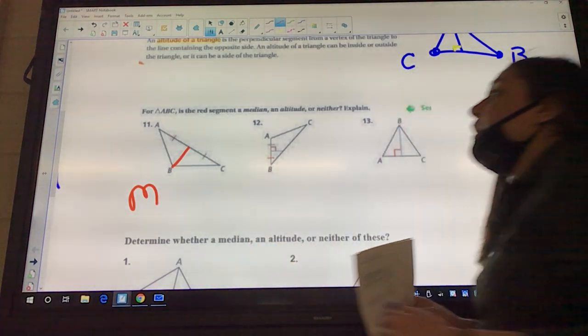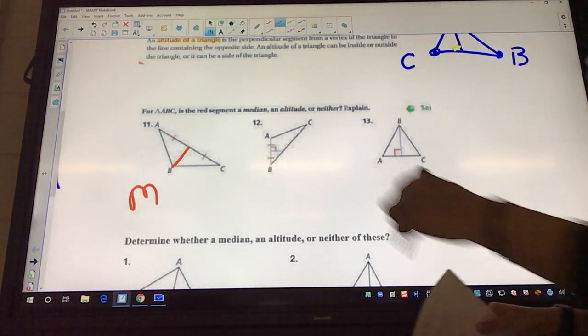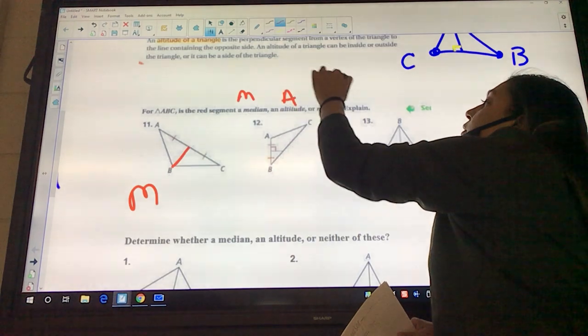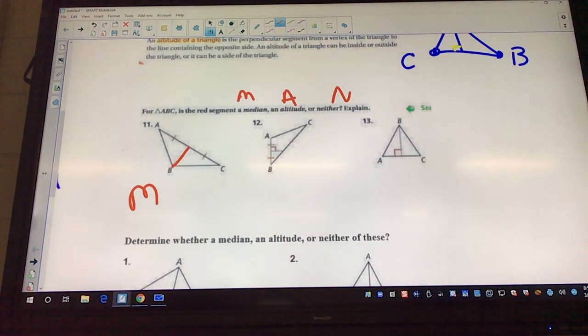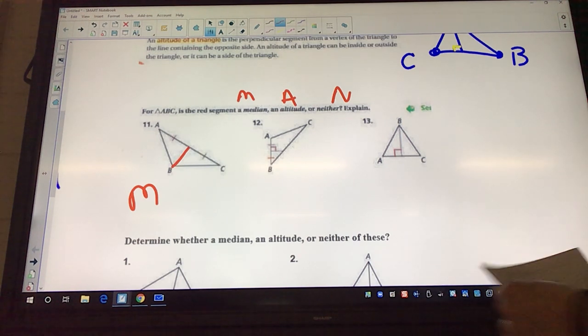And I'm just writing M because there's only 3 letters, okay? A median, an altitude, or none. You can write median, I'm not writing the word the whole time. So you can just put in the letter. So look at 12.